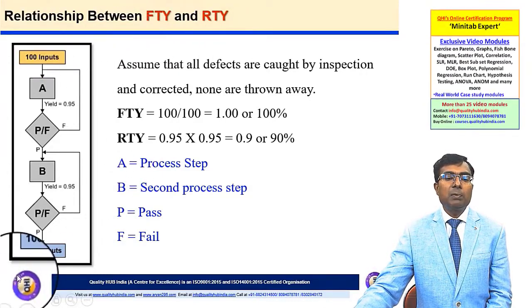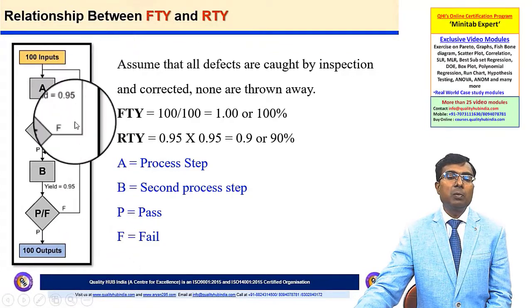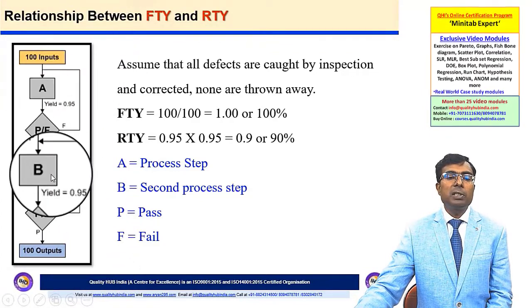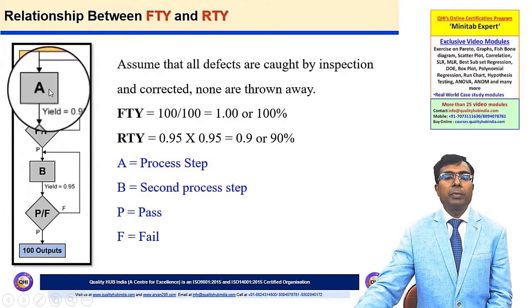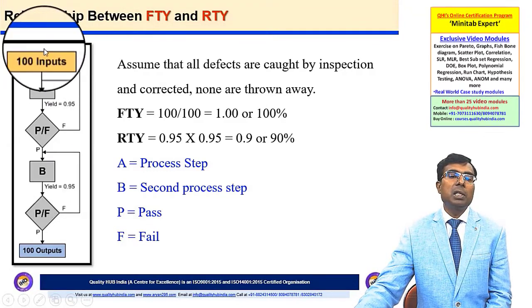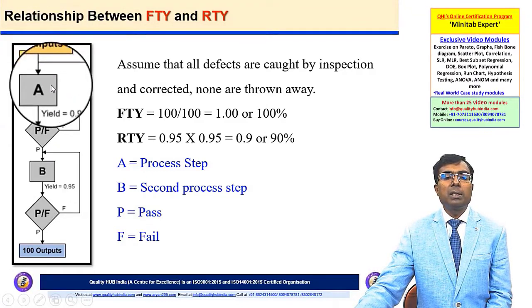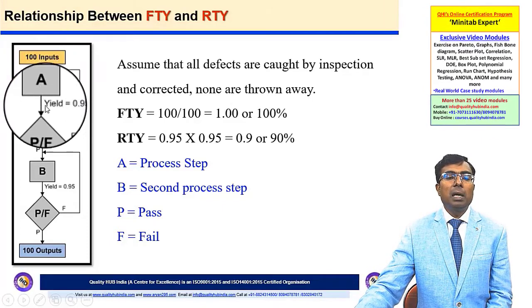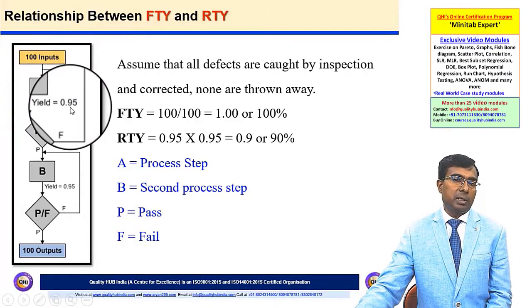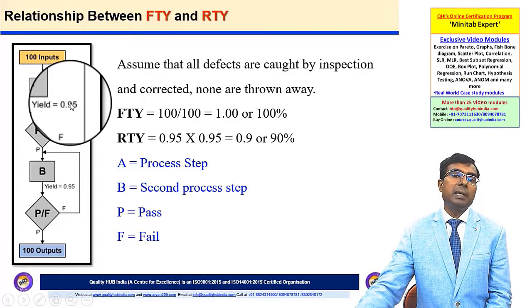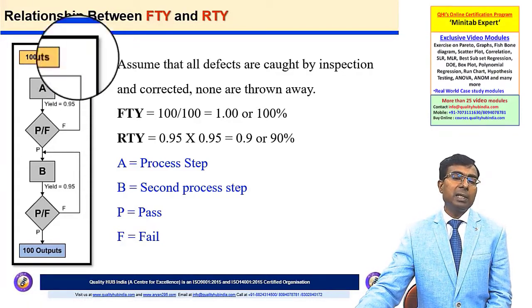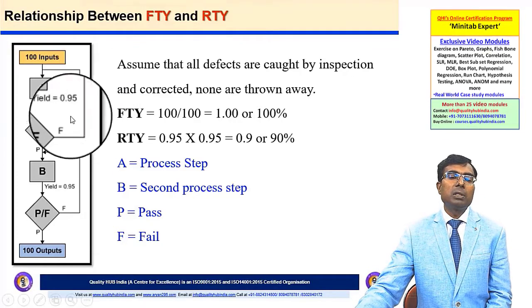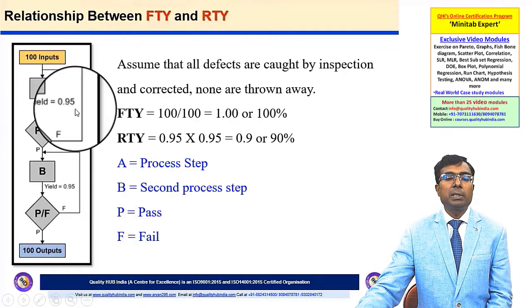The case we are going to see here is a very simple one. We have two manufacturing steps, A and B, and a total of 100 parts entered into this process. And we can see at step A, 100 parts enter and the yield is 95%. 5 parts are getting reworked. Those are not rejected, but those are getting reworked. So the yield over here is 95%.